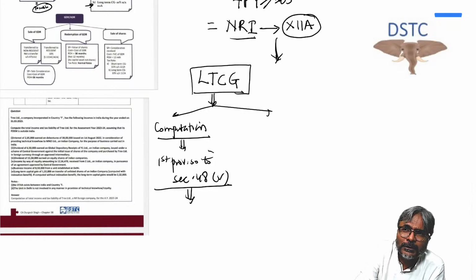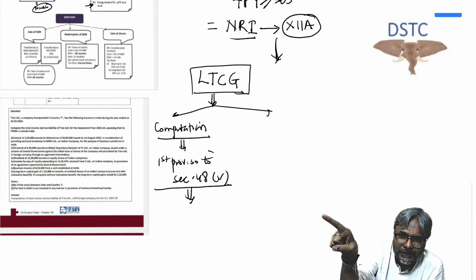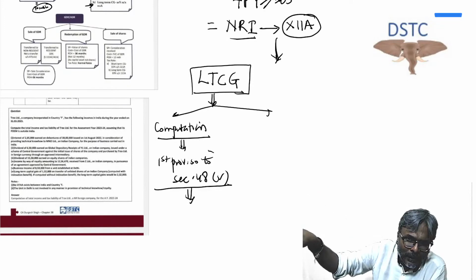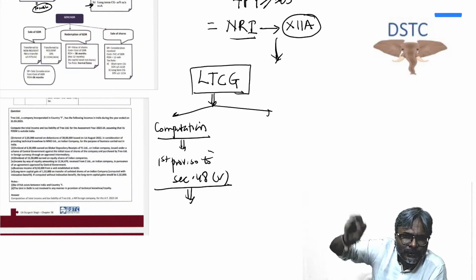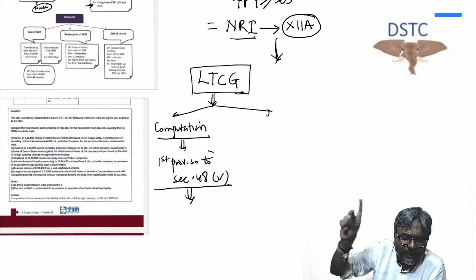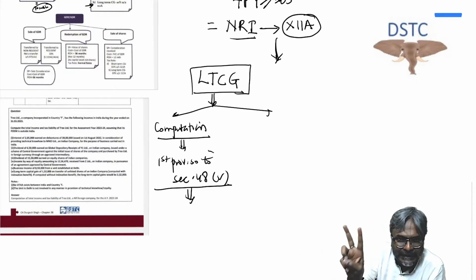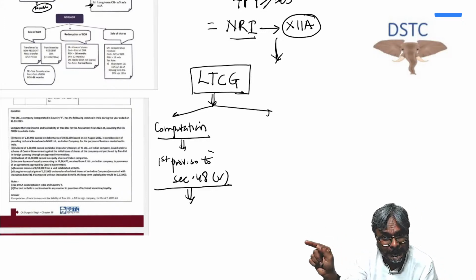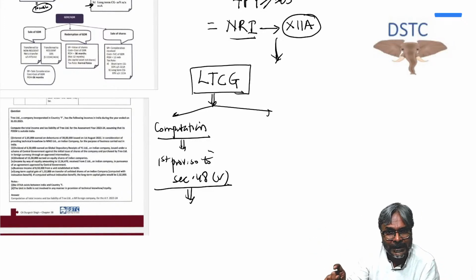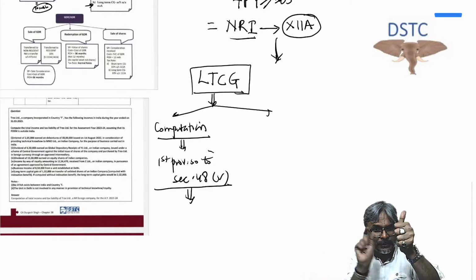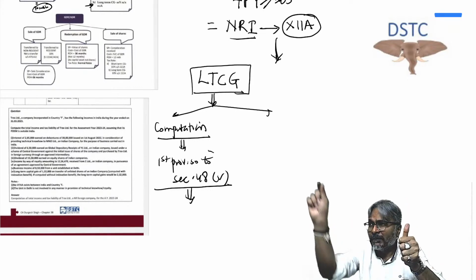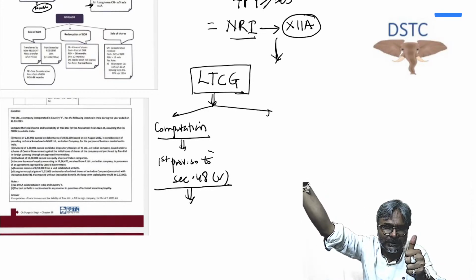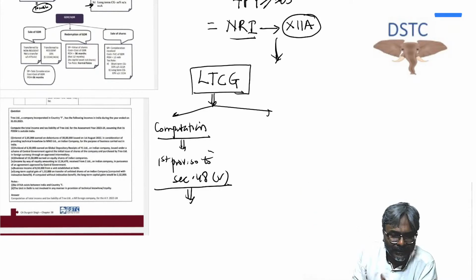First, the full value of consideration, whatever INR amount is given to you in the question, you will convert into foreign currency, for which you will take the average of the TT buying rate and the TT selling rate. For which date do you take this TT buying rate and selling rate? On the date of transfer. You take the average, and then you divide the INR FVC by the average of the TT buying rate and selling rate, and you get the foreign currency amount.